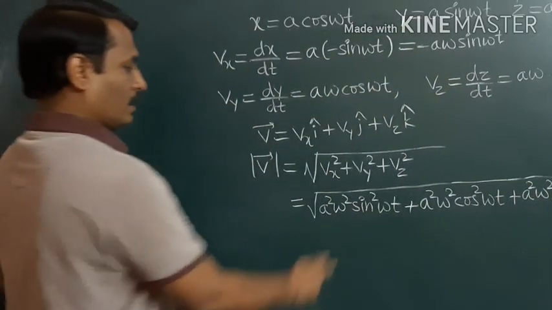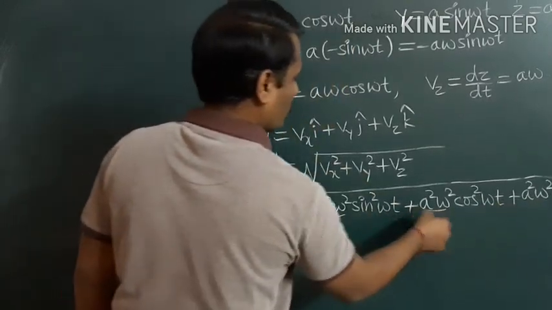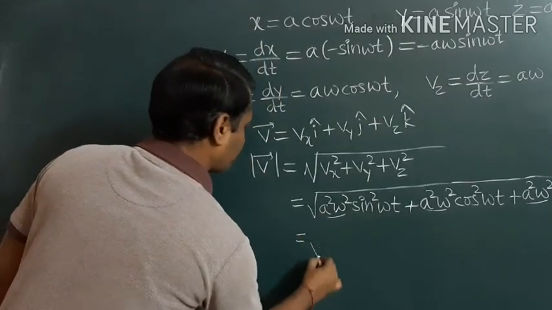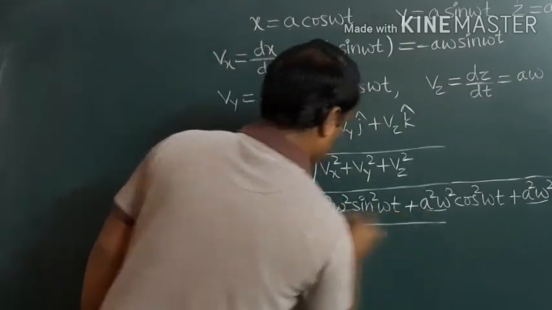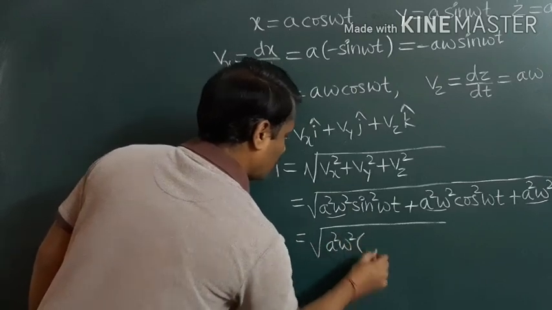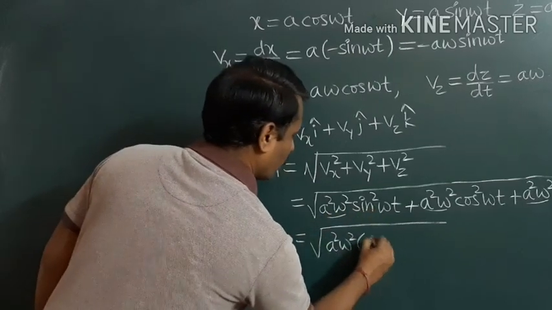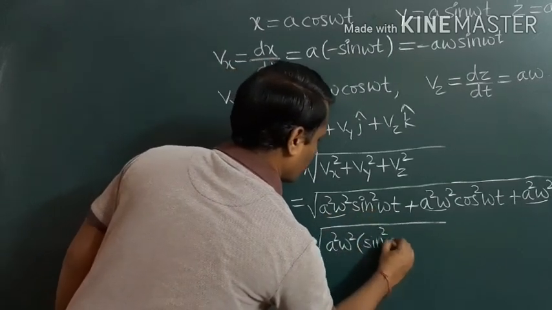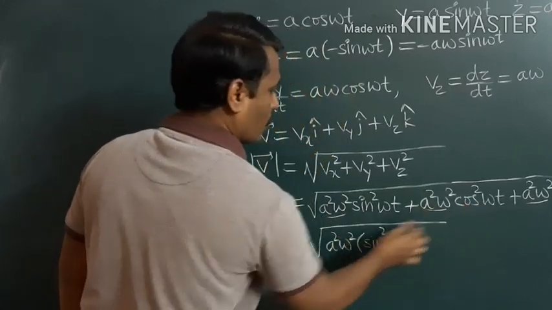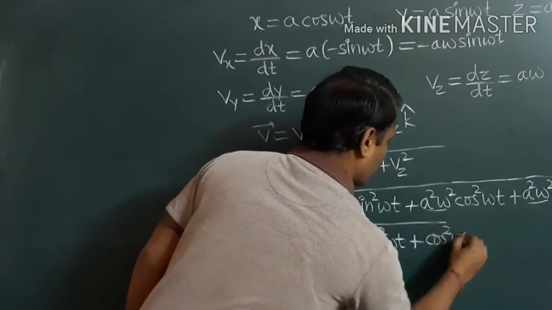Now in these three terms we can take a square omega square common. When we take a square omega square here, what remains? Sin square omega t. Similarly, in the second term, cos square omega t.